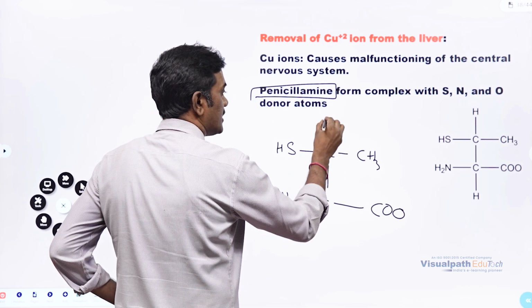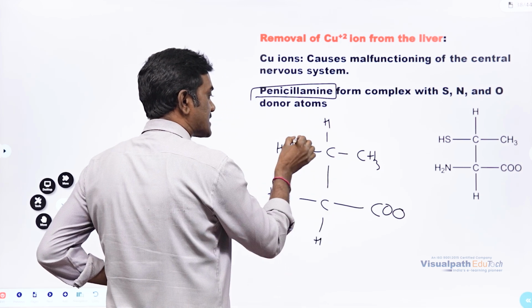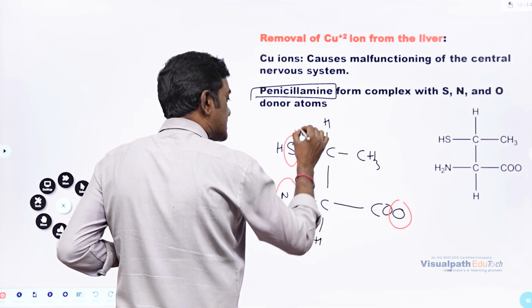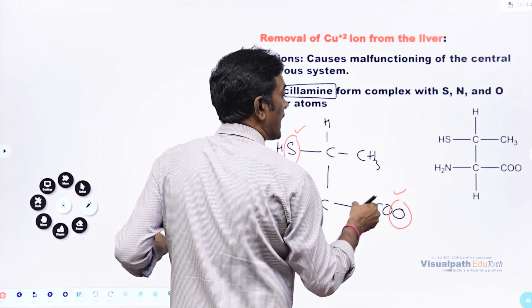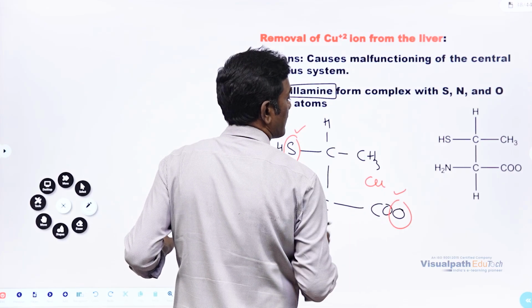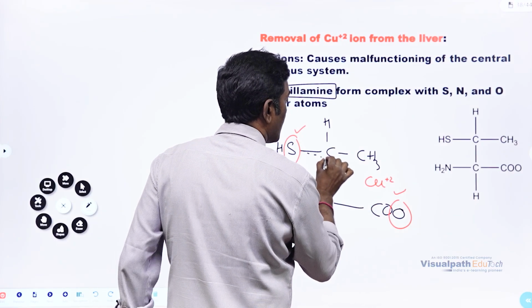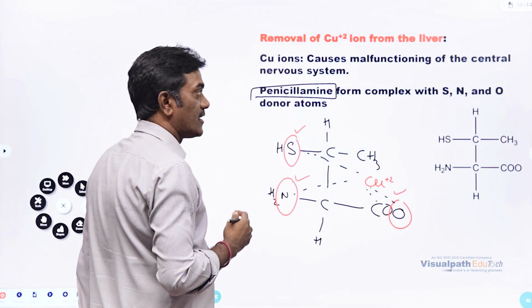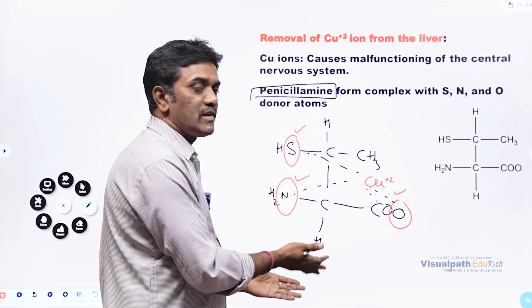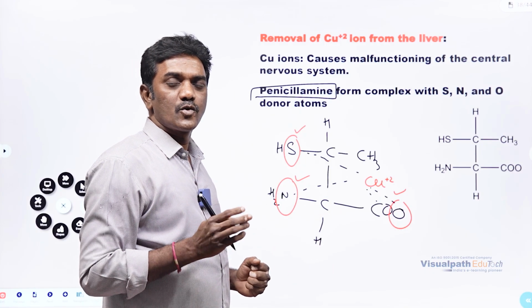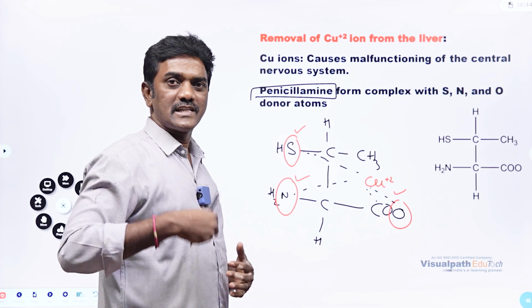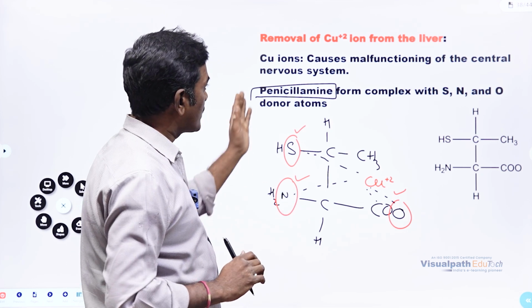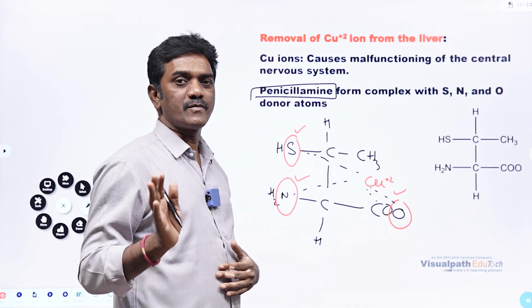So here, what are the binding sites? The binding sites are sulfur, nitrogen, and oxygen. These three are binding sites which can bind with the copper which is present in the liver. What happens? This forms a complex. After forming the complex, this will again go out through urine. So what is going to happen? The copper ion present in the liver is going to be out. It simply comes out of the body. So in this way, we can remove the copper ions from the liver.